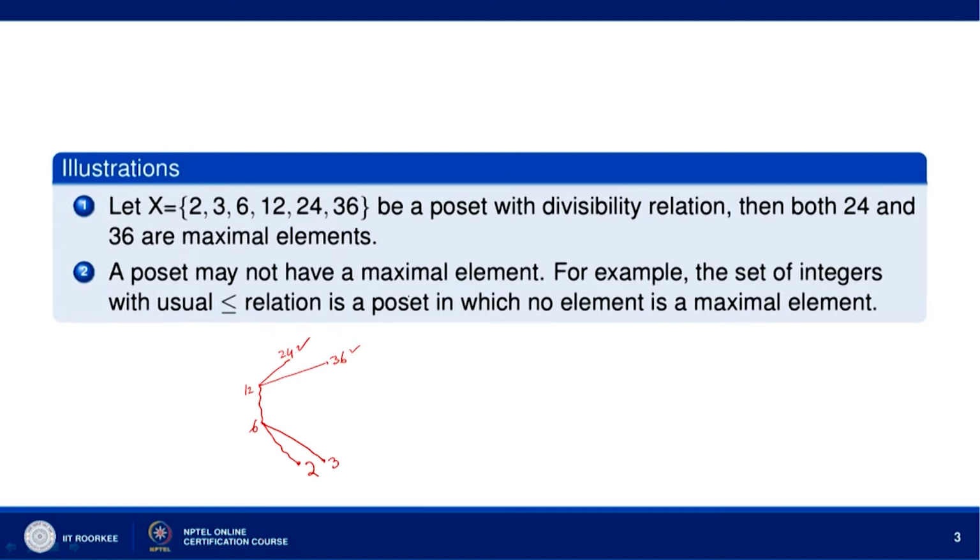A poset may not have a maximal element. For example, let us consider the set of integers Z with the usual less than or equal to relation. Then no element is a maximal element. You take any element, we can always find an element which is greater than that. So, there is no element which is a maximal element.